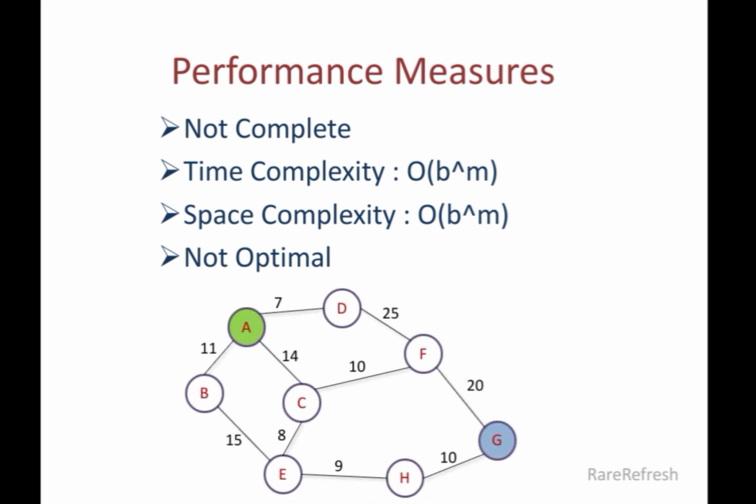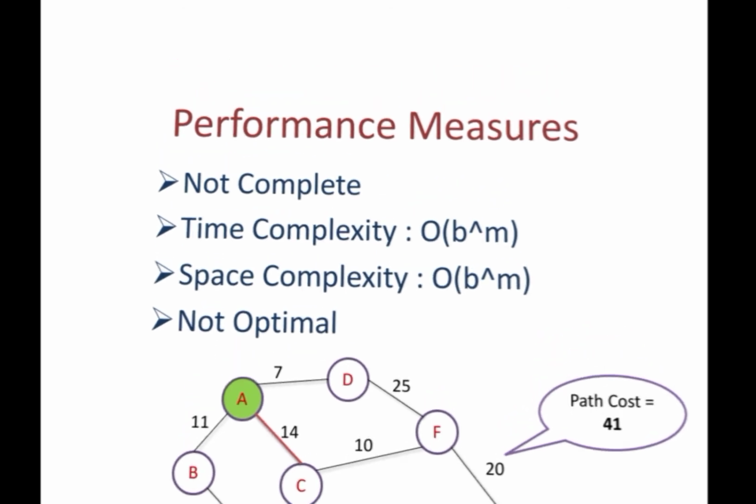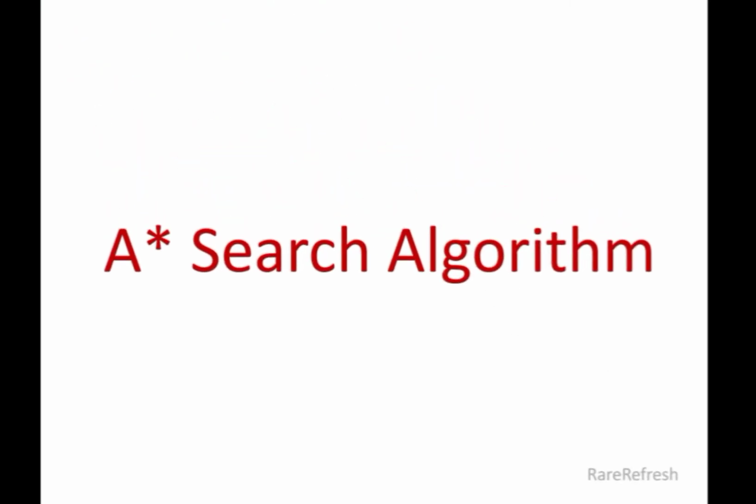As in our example, the path ACFG has the total distance 14 plus 10 plus 20, that is equal to 44, but there still exists a shortest path from A to G, which is ACEHG, with the total distance of 41. This is because the heuristic does not take into account the distance of the current node from the start node. Hence, to guarantee a complete and optimal solution, A-star algorithm was developed in 1972 which is the variation of best first search algorithm.